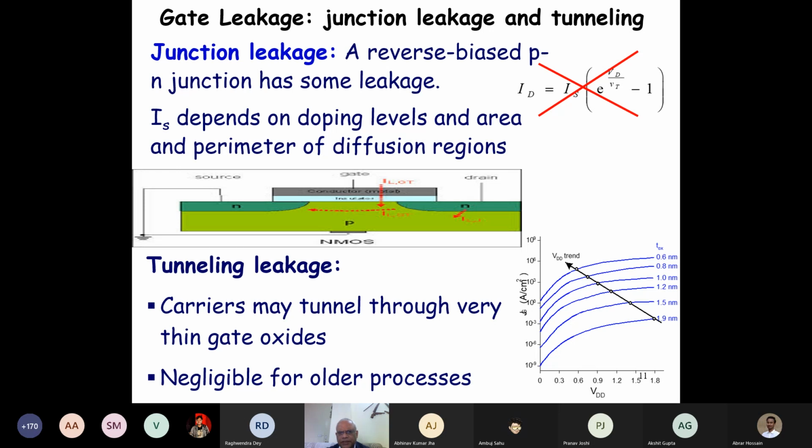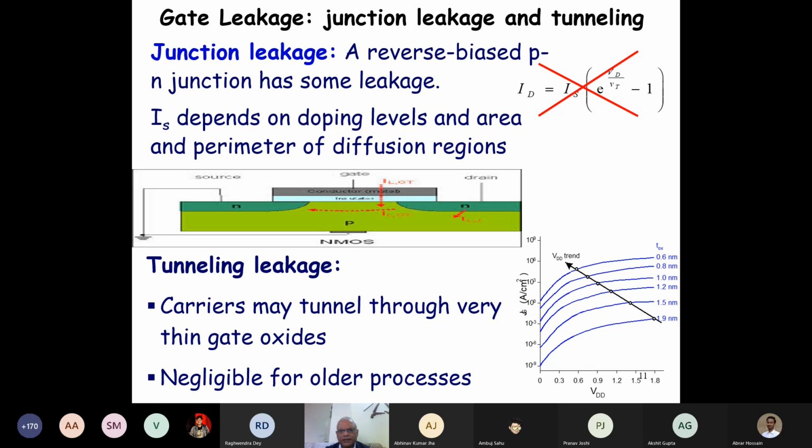But then as the manufacturing improved, we had 0.6 nanometer. Fortunately, the VDD also decreased. We were forced to decrease the VDD, that is the voltage applied to the transistor. But even with that, the leakage current has increased substantially. Why? Because of the tunneling.